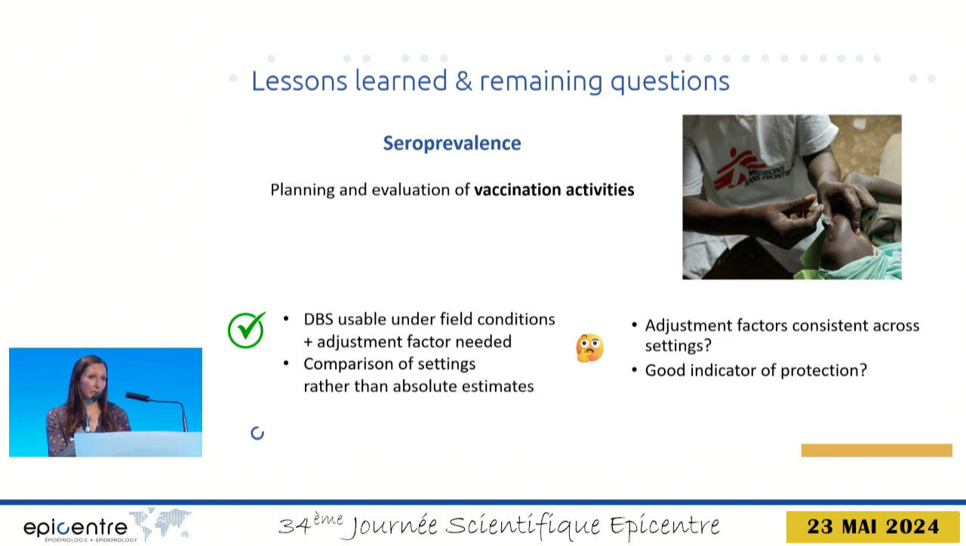However, it is important to point out that the seroprevalence estimates based on ELISA, both based on DBS and serum samples, were much lower than expected. This means that at the moment we can use ELISA-based estimates to compare between different settings, but probably we cannot rely on the absolute estimates. So before using ELISA-based seroprevalence to inform operational decisions, we'll need to evaluate whether these estimates are actually a good indicator of protection.